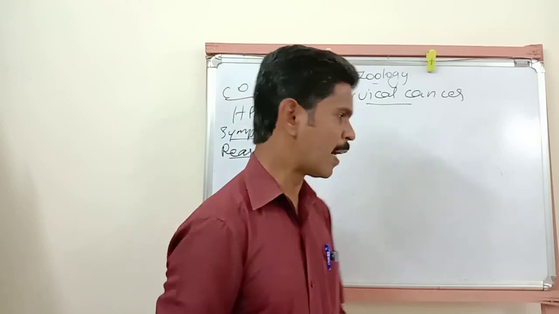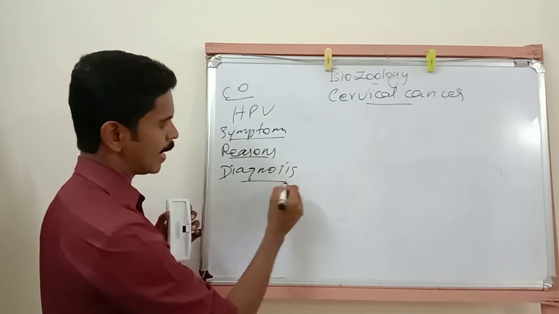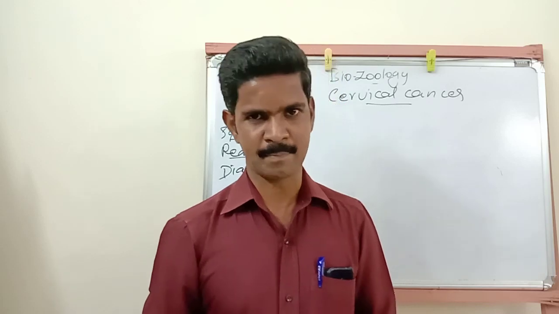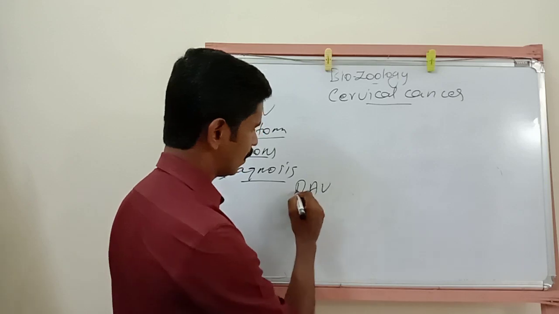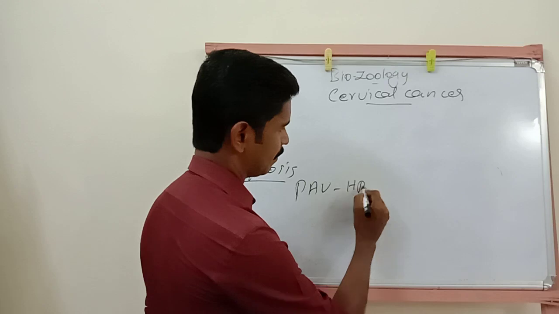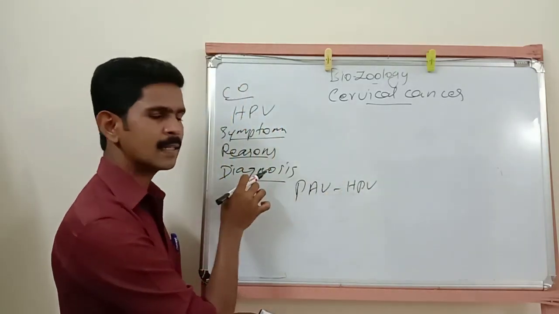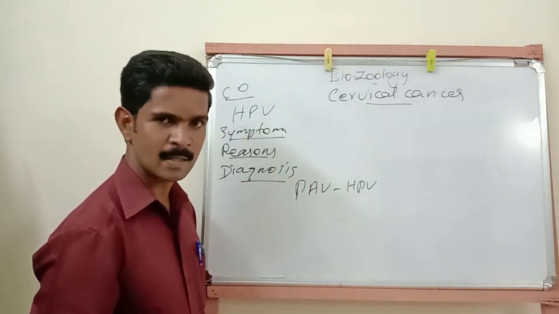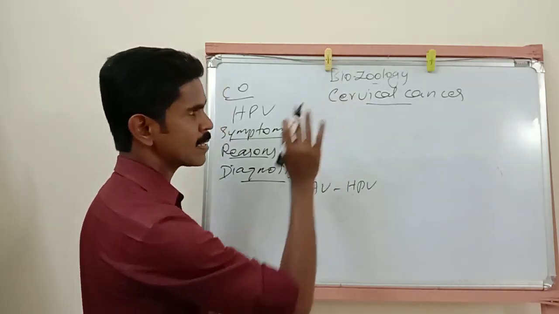Understand? Then third one is diagnosis. Some tests: the PAP test, which is a blood test, then the HPV test. So these 2 are the important tests used to detect this cervical cancer. Then with the help of X-rays, CT scan, and MRI scan also, we can identify this cervical cancer.